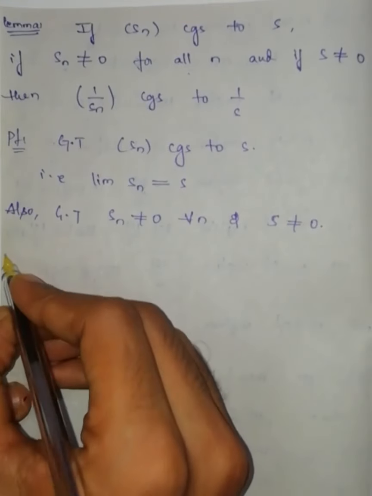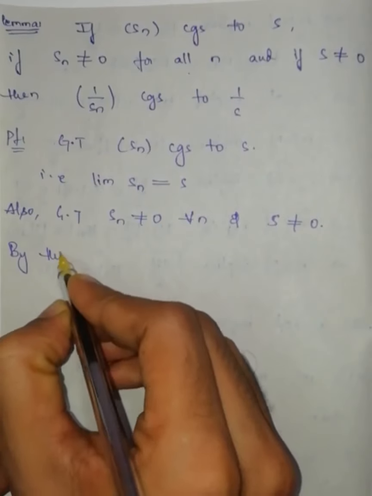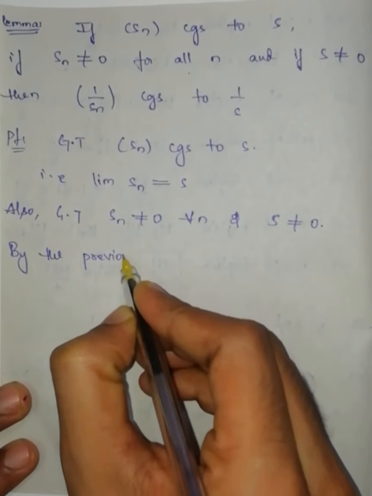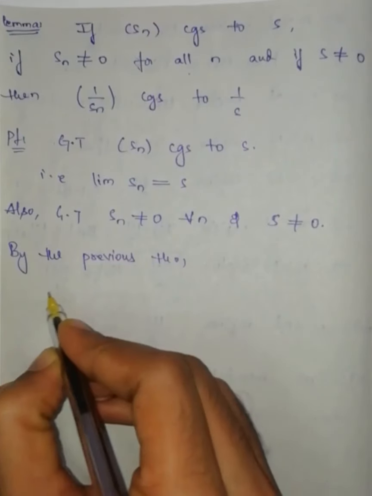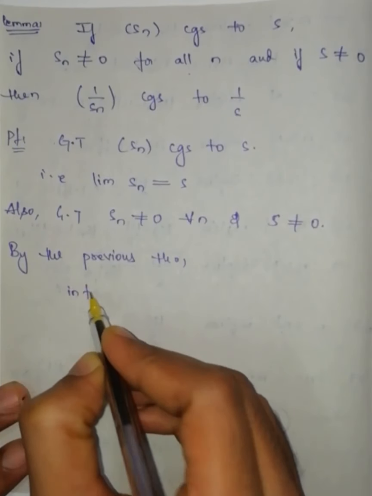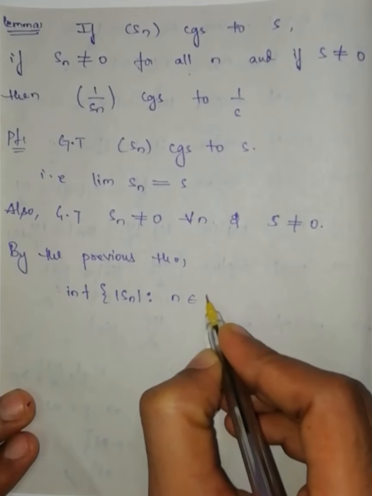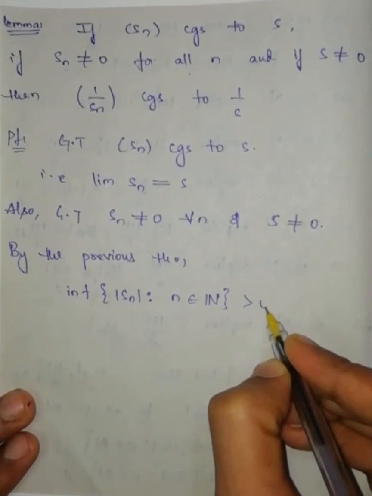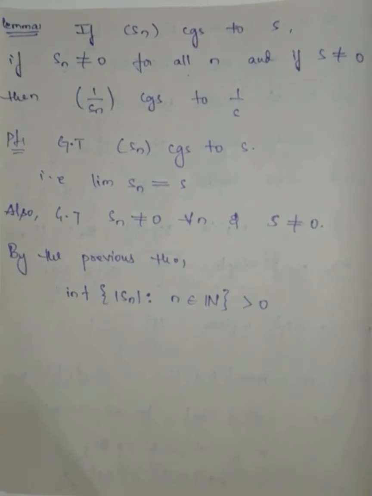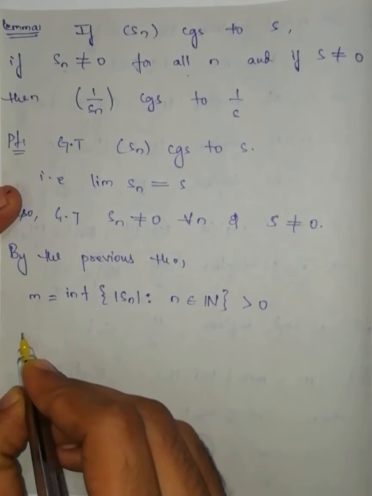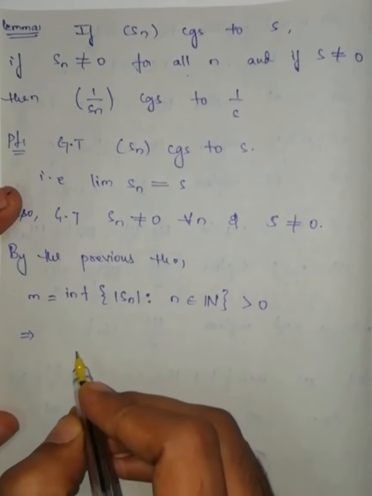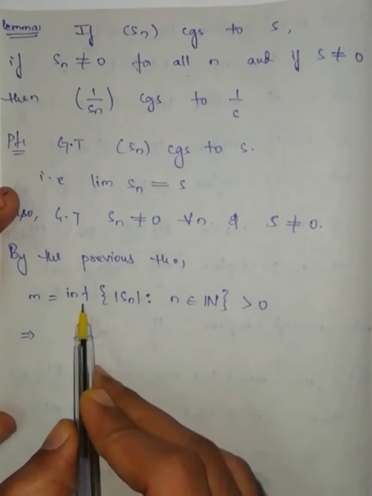Then by the previous theorem, the infimum of modulus of Sn where n belongs to the set of all natural numbers is greater than 0. Infimum is greater than 0. Let us take this one as m. This implies, we know that all infimum is also a lower bound.